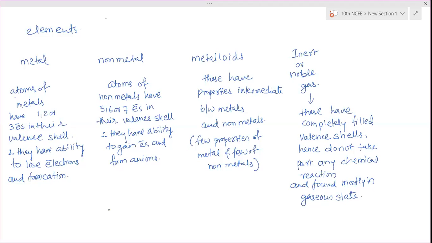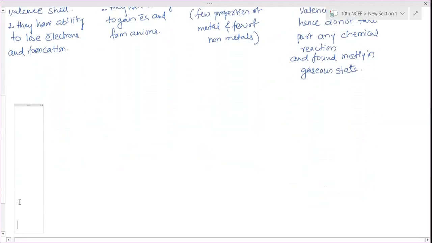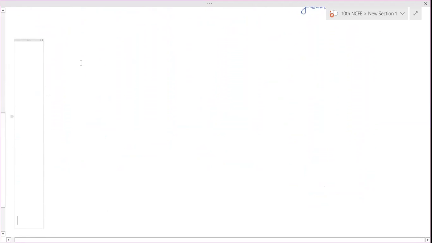Okay, fine. So we have to see the difference between the physical and chemical properties of metals and non-metals. Physical properties first. One by one, we will see the physical properties now, comparing metals and non-metals.